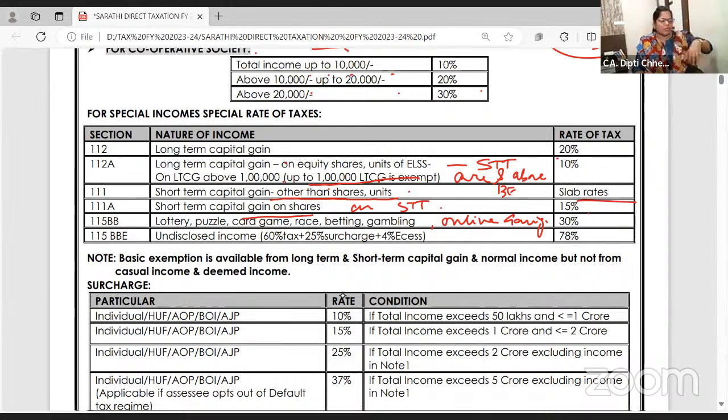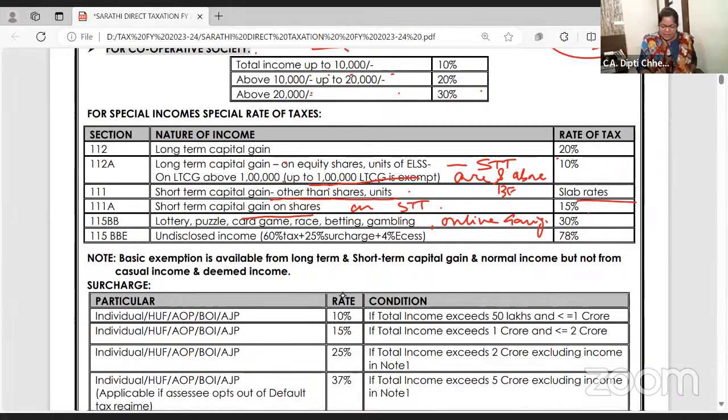Earlier in cricket, so much betting used to go on and no one was showing that as income. Then there used to be raids on everyone. Now I don't know the name, but there are apps like 11 or something where you can play PUBG, and all these games have become legal. So for these kinds of games, whatever is the income, betting, competition, spell bee competition, like that, all of this is taxable at 30%.